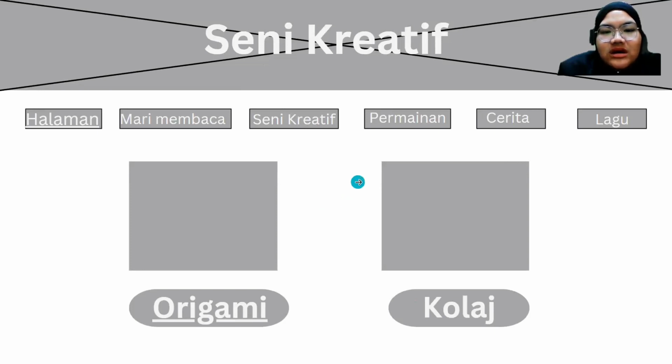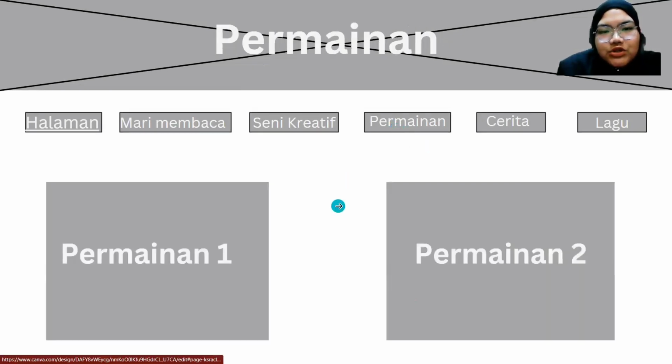Okay, now let's proceed to the permainan, which is a game. From here, there will be two games. We are testing the user with two games, and we are deciding to do maybe a game where they need to guess the real color of the animal, or how many animals, which we wanted to relate to the subjects they learn, like science and mathematics.